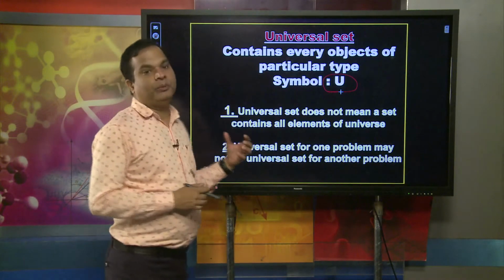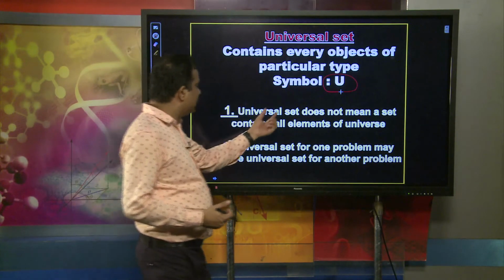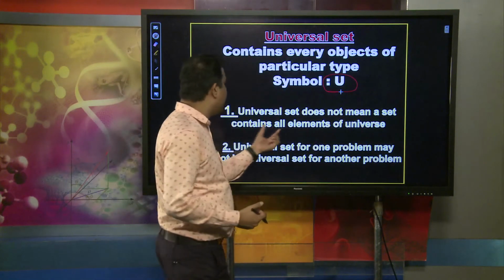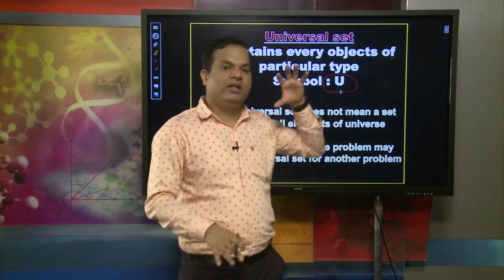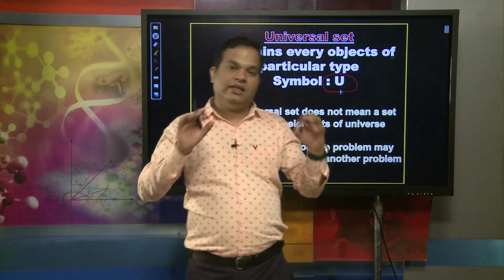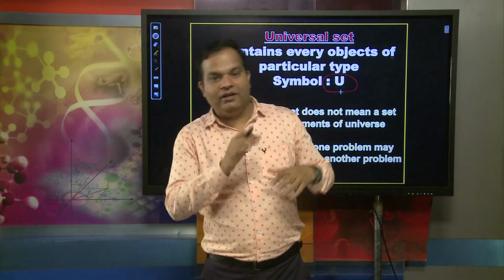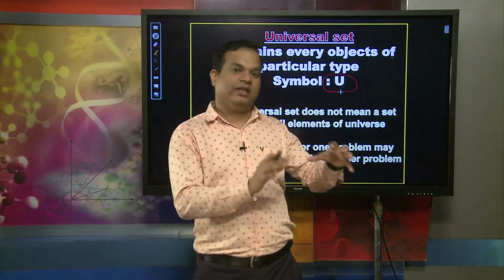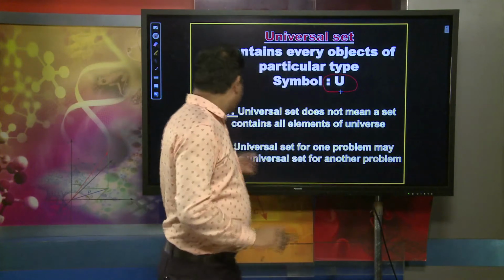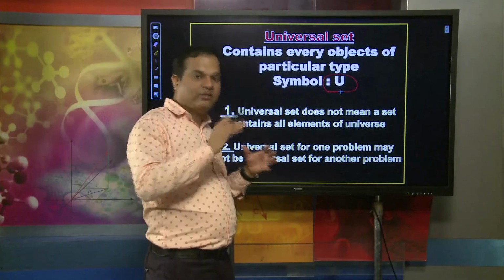There are two important principles here. First, the universal set does not mean a set containing all elements in the universe. For a particular context, such as a particular school, the school becomes the universal set. We cannot say school along with another community. It is a particular context. A universal set for one problem may not be a universal set for another problem. That means it is contextualized.